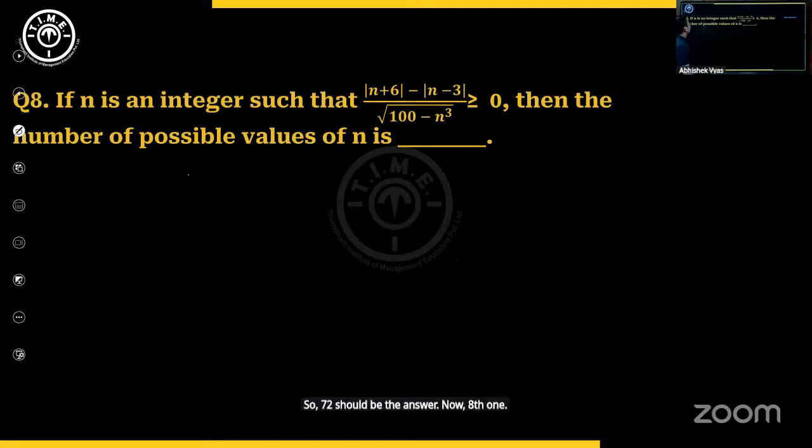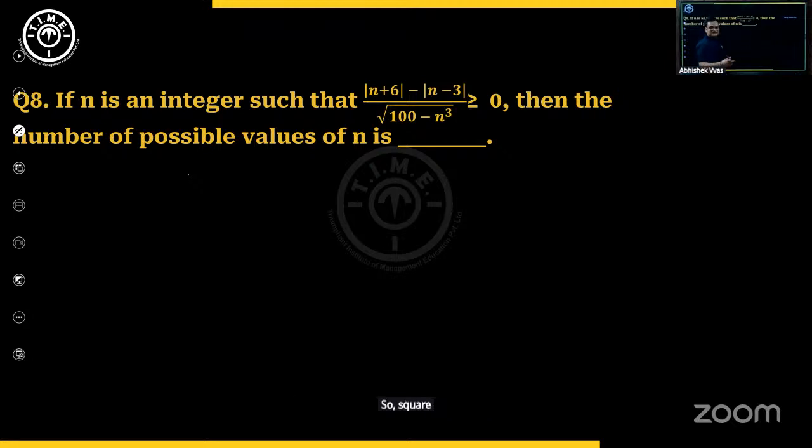So 72 should be the answer. Now, eighth one: if n is an integer such that (|n + 6| - |n - 3|) / sqrt(100 - n^3) is greater than or equal to 0, then the number of possible values of n is.